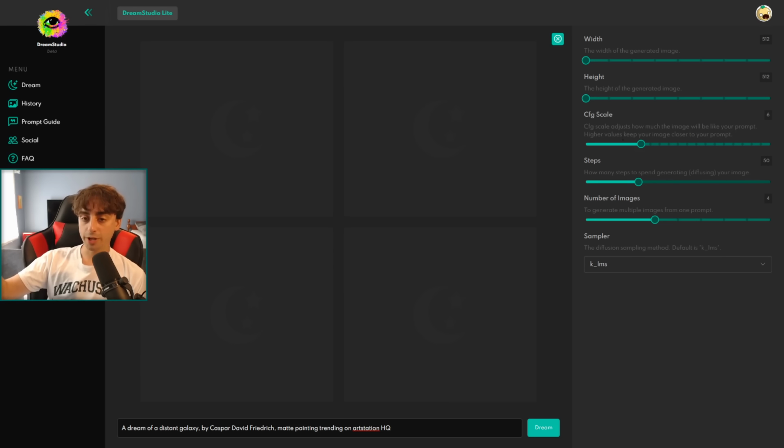It's also important to note as well, DALL-E 2 has no setting like CFG scale where you can adjust things to really fine-tune a prompt and get a nice image. So there's nothing like CFG scale in DALL-E 2.